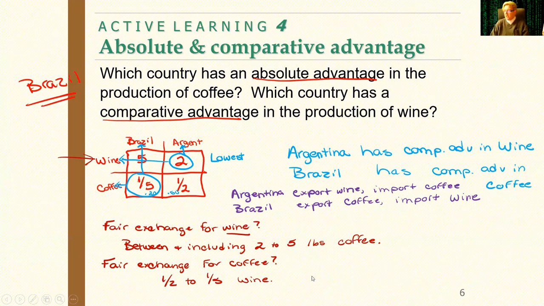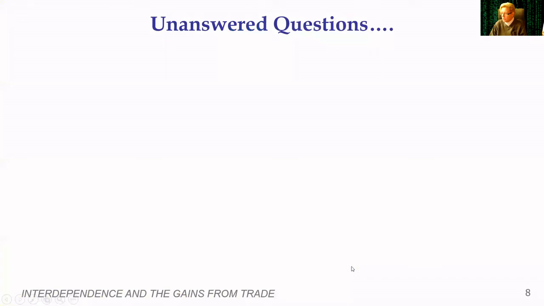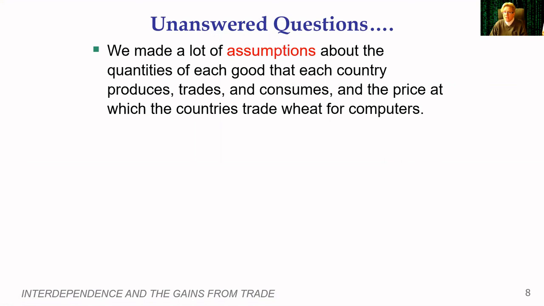Now you'll see, I think there's our answers, so you can go ahead and go through those. There are some unanswered questions to this, and some of them are because we make a lot of assumptions. We make assumptions that labor is labor is labor, and that you can take 1 unit of labor out of wine and put them into coffee and you'd see no difference between the two. We know that's unrealistic, but again, the ABCs.